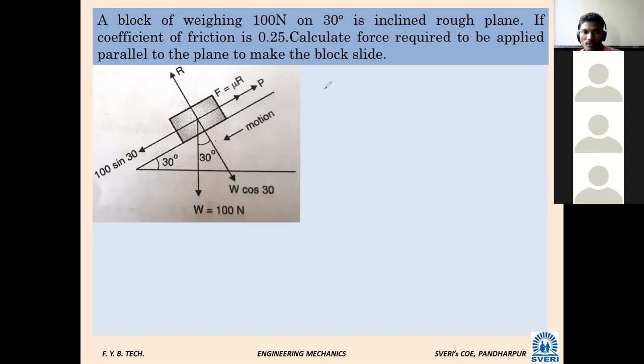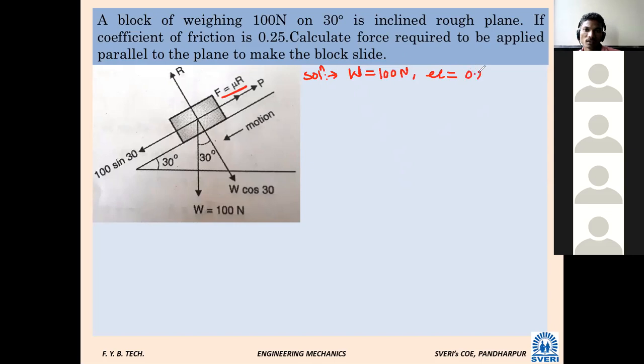Are you observing what is given? The frictional force and the applied force are in one direction only. Only one change is there in this problem. Solution. What is given? W is 100 Newton. Mu is 0.25. What else is given? Alpha is 30 degrees.